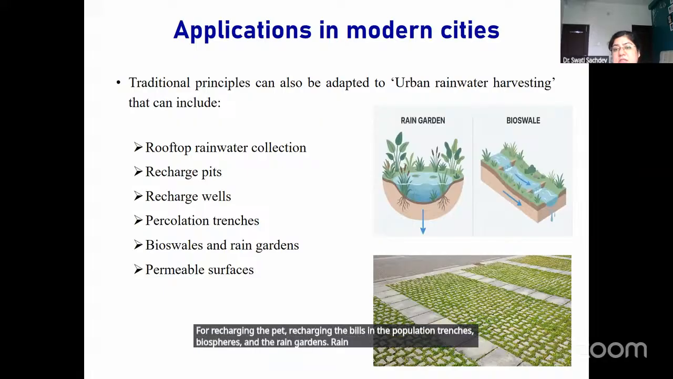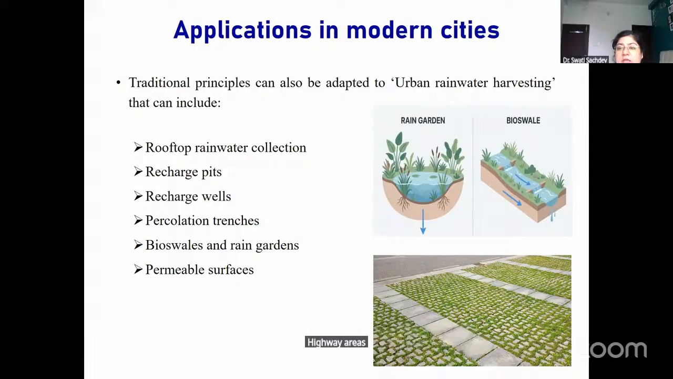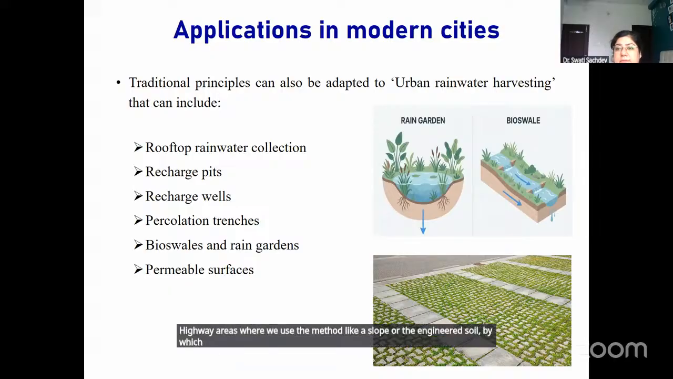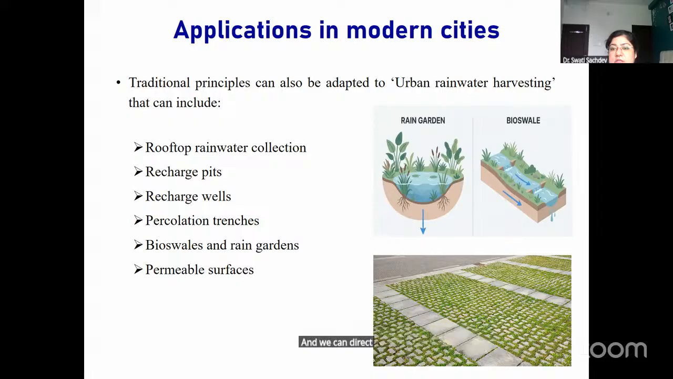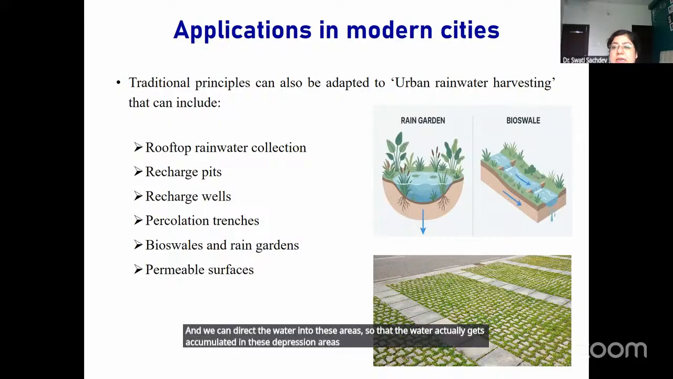Rain gardens and biospheres are structures developed in open spaces or in highway areas, where we use methods like a slope or engineered soil by which we can prevent the runoff water, and direct this rainwater into these areas so that the water gets accumulated in these depression areas and ultimately infiltrates into the groundwater to increase the groundwater level.